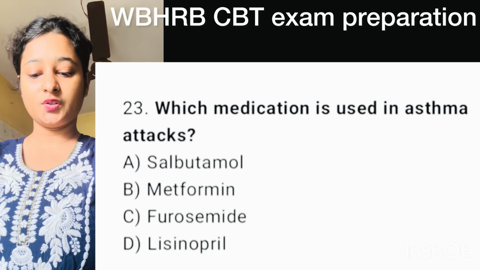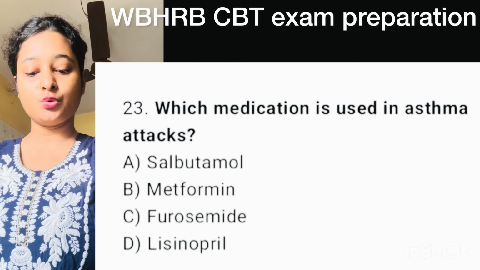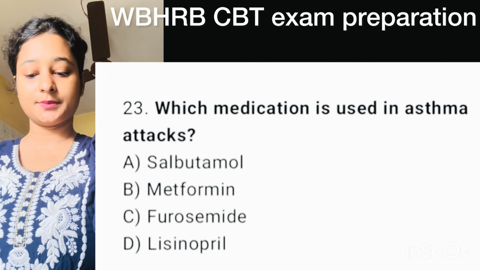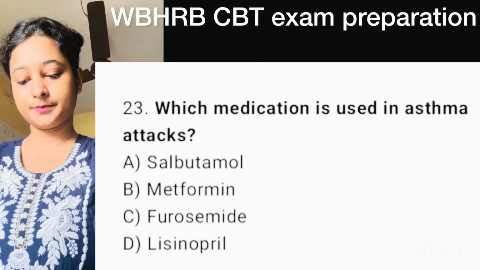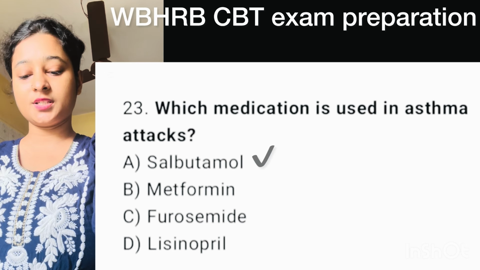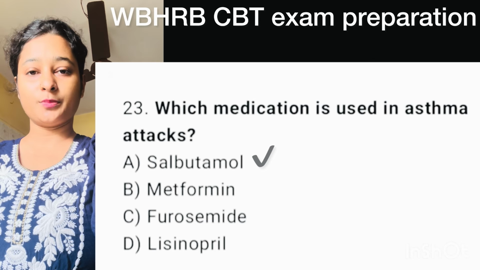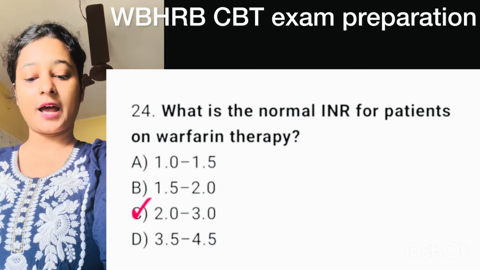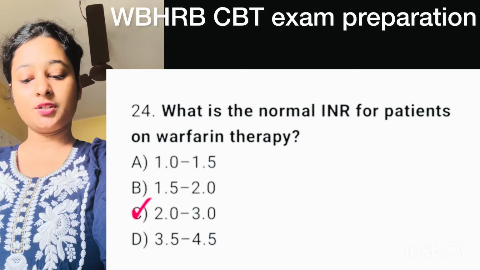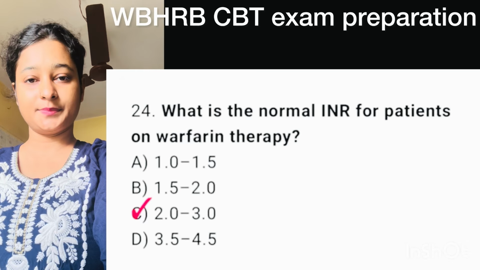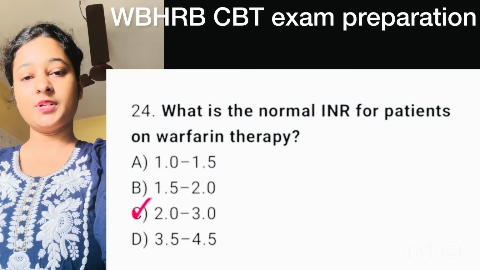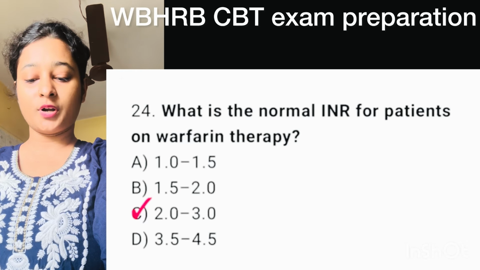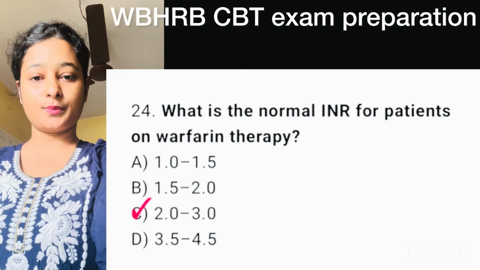Question number 23. Which medication is used in asthma attack? Here correct option is option A, salbutamol. Question number 24. What is the normal INR for patient on warfarin therapy? Here correct option is option C, 2.0 to 3.0.